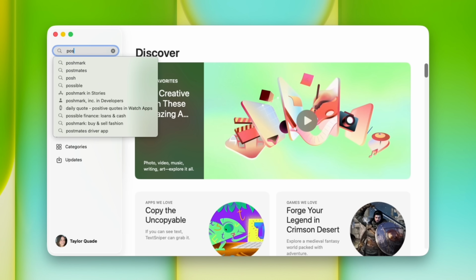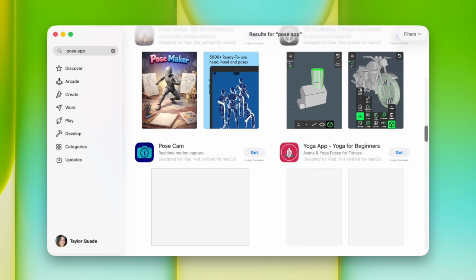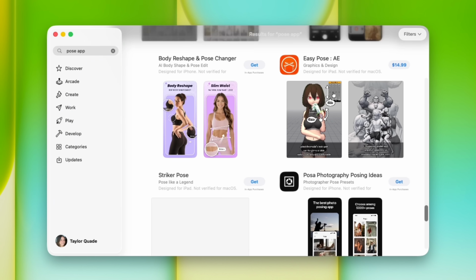Now, watch what happens when you search the App Store for a posing coach app. Nothing. Generic camera apps, filter tools, zero dedicated apps for solving this. That's the gap, and that's why I built PosePal.